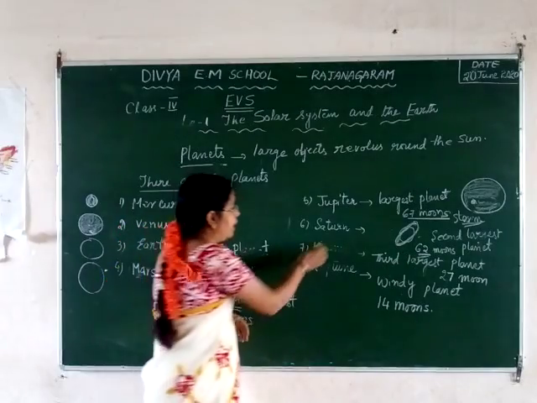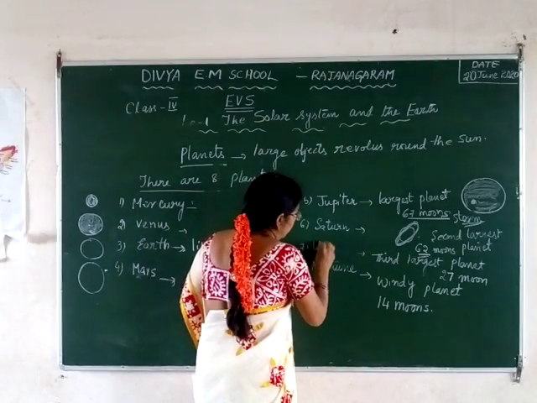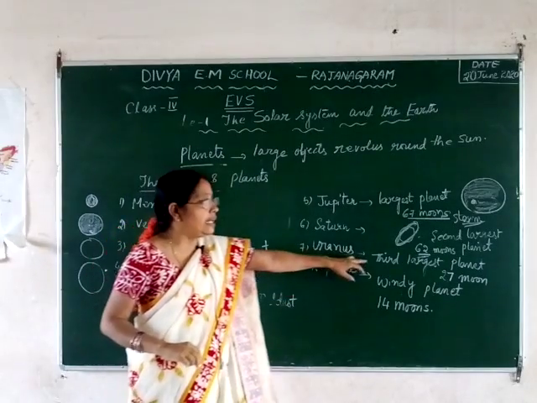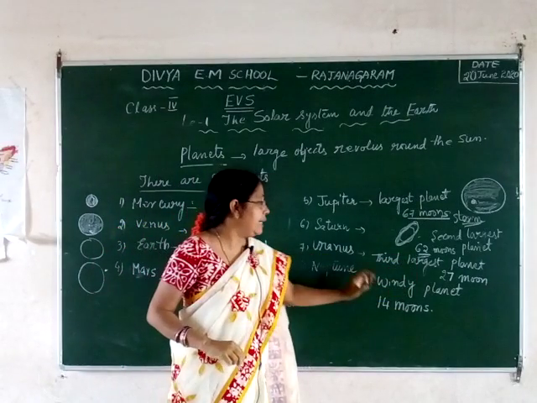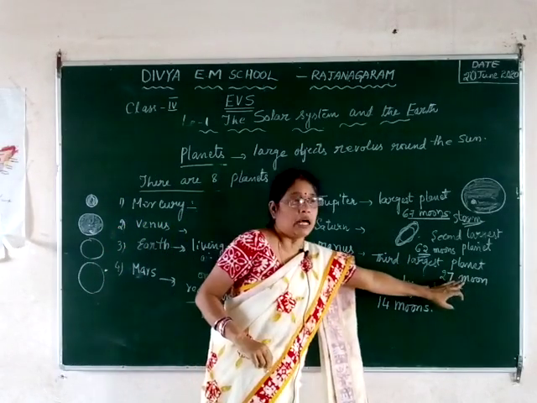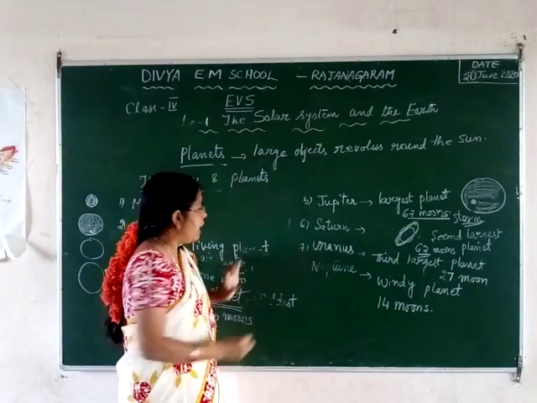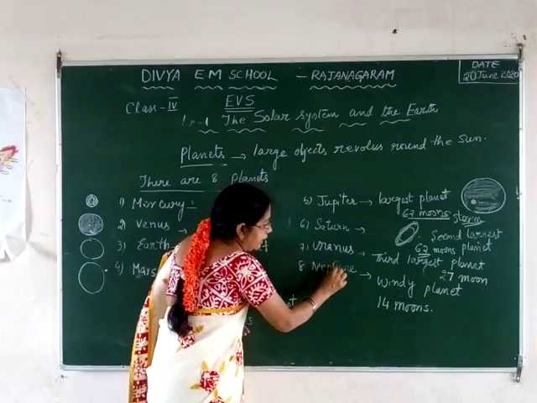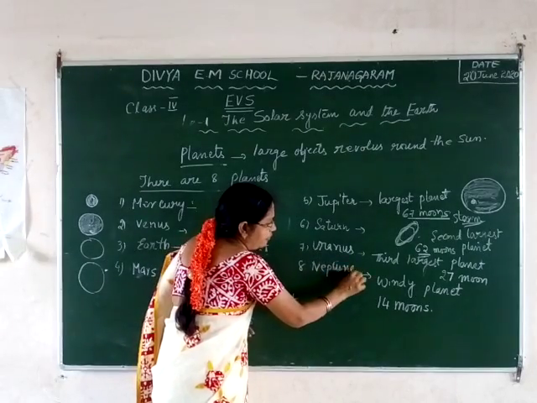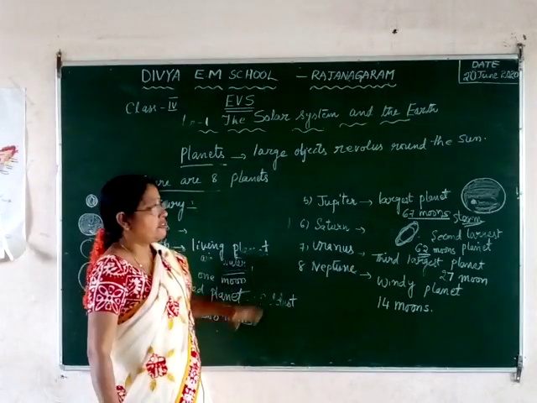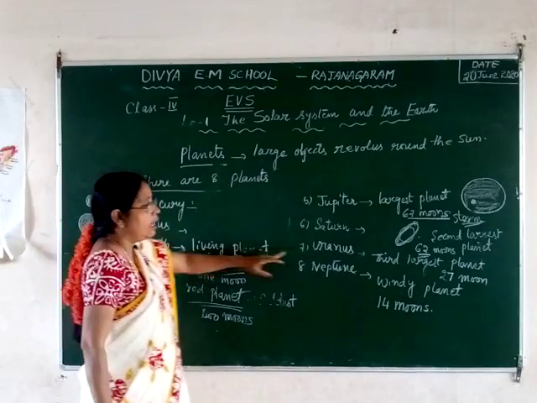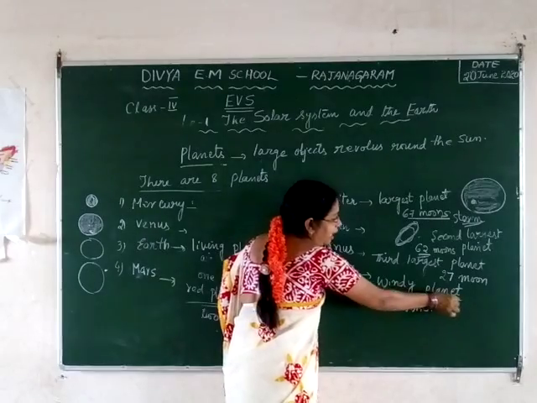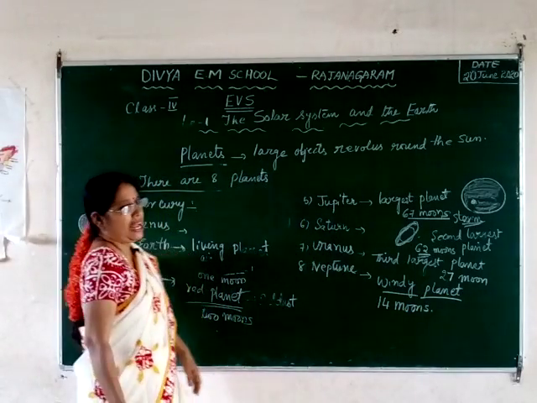When it comes to the seventh planet, that is Uranus. This Uranus is the third largest planet and it has 27 moons revolving around it. The last planet is Neptune. It is the planet which is farthest from the Sun. It is also known as the windy planet. Heavy winds are blowing on this planet.